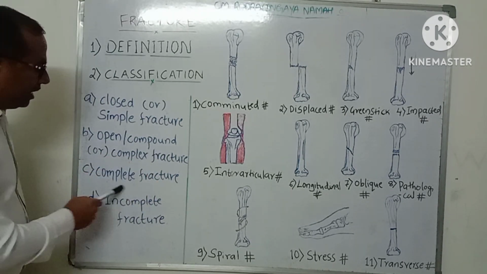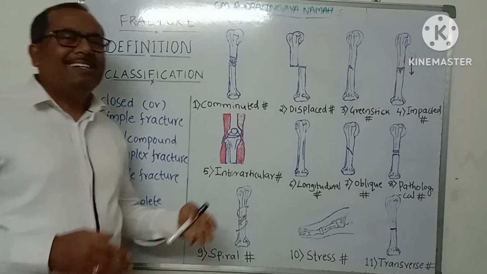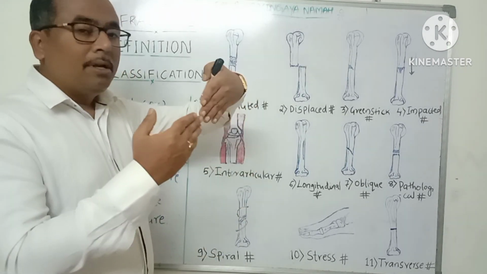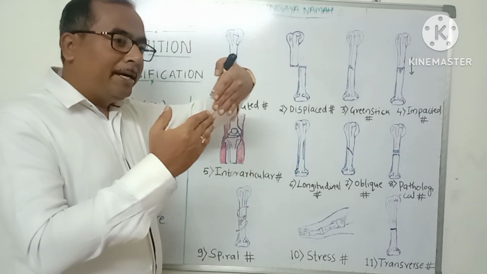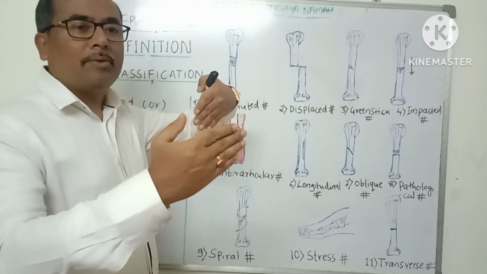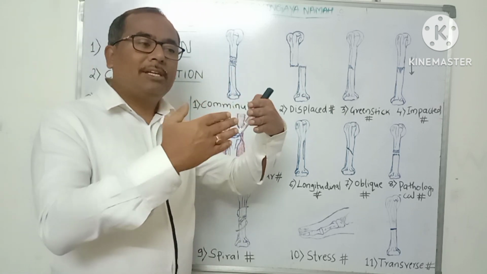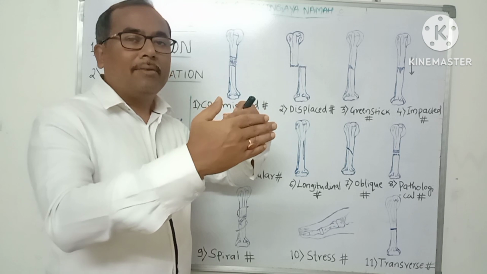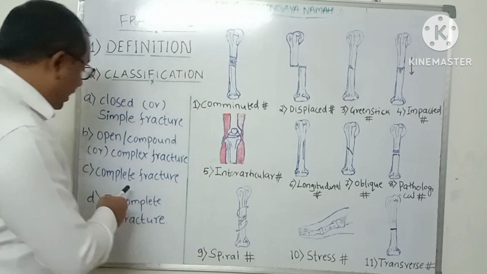Next one is a complete fracture. Complete fracture means it is a break in the continuity of the bone in which the bone is completely fragmented into two or more pieces. The fractured bones are completely separated. So that is known as a complete fracture.